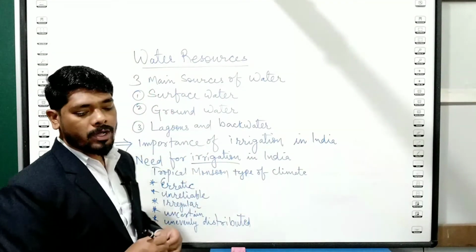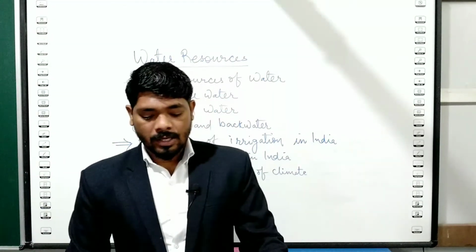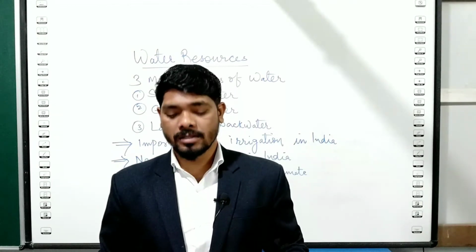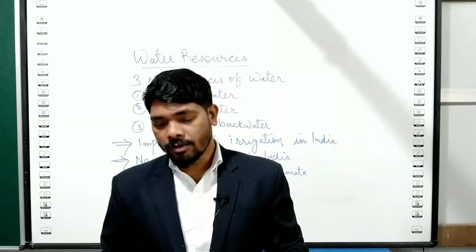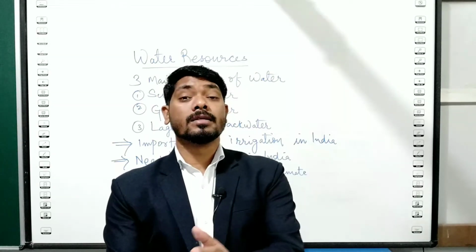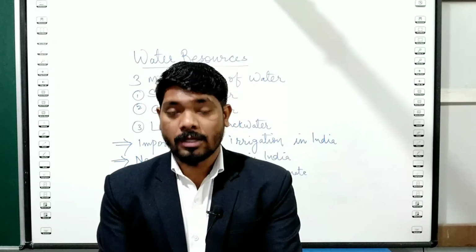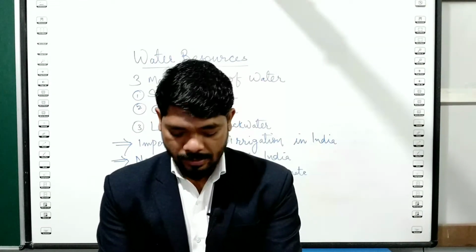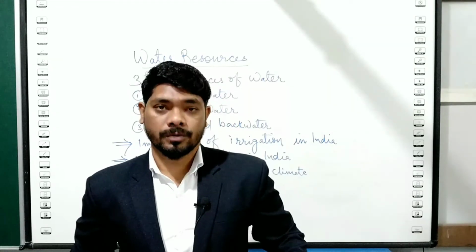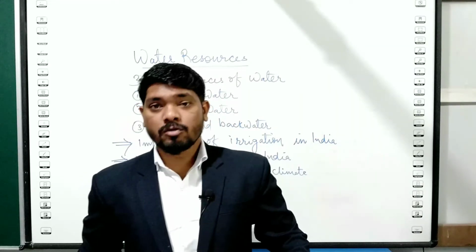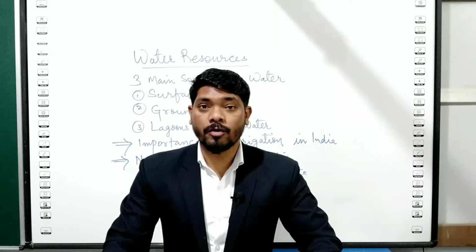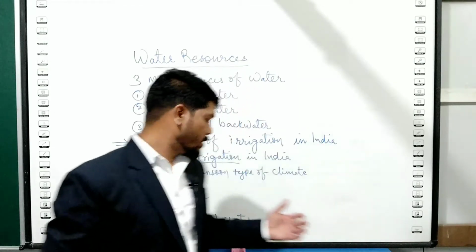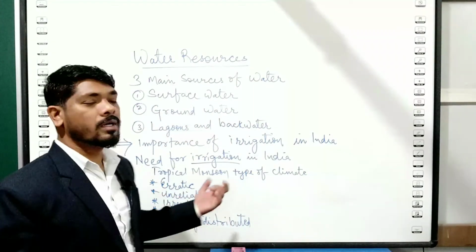There are so many points that we need to learn. The first one is uneven and uncertain distribution of rainfall, which is a cause for the need of an irrigation system in India. Then, the southwest monsoon is responsible for 90% of rainfall in India, but often fails to keep its date because it is erratic, irregular, uncertain.